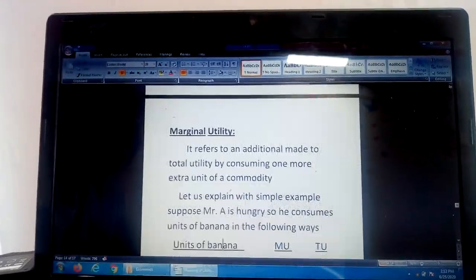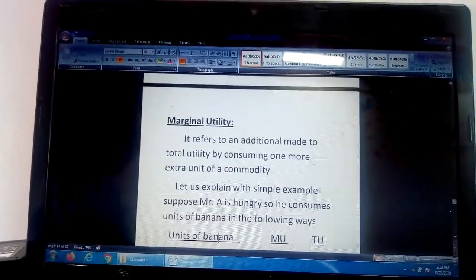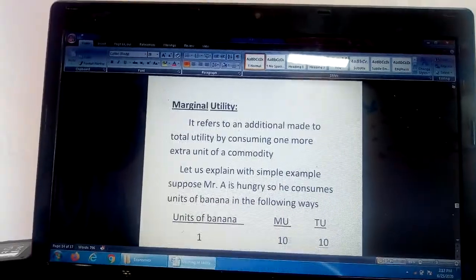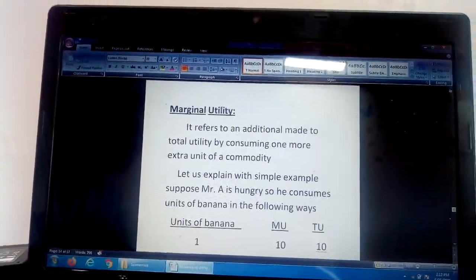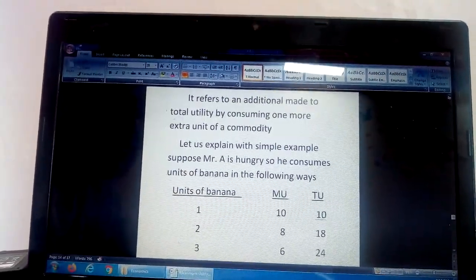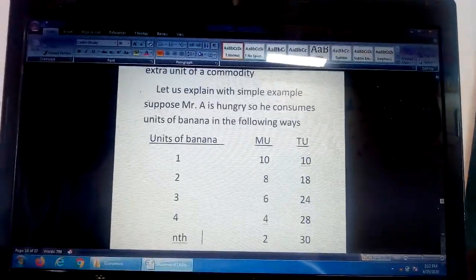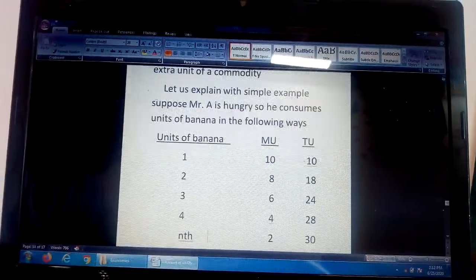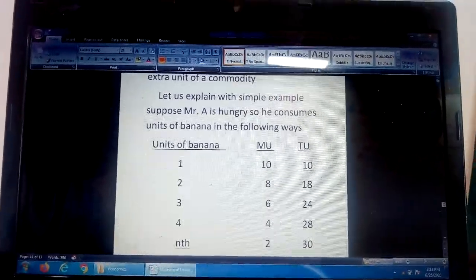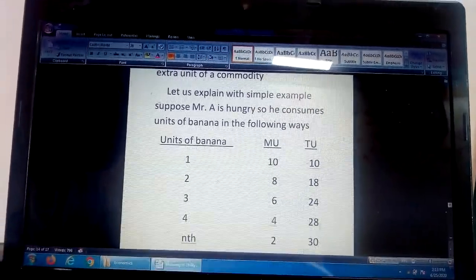Suppose I am taking the same example. Suppose Mr. A is hungry. He goes and consumes the units of banana in the following ways. Consumer consumes the first unit of banana, he gets more utility, that is 10. From second he gets 8, it is added to the total utility.